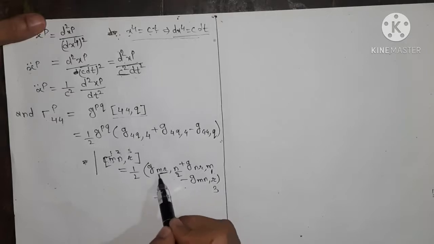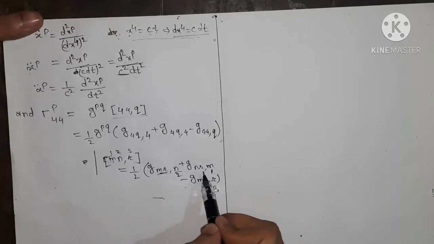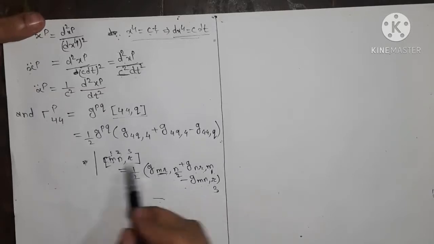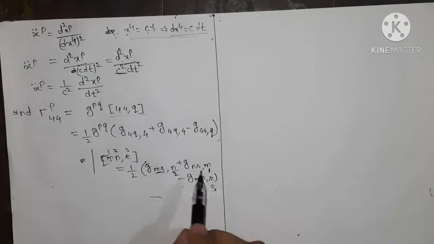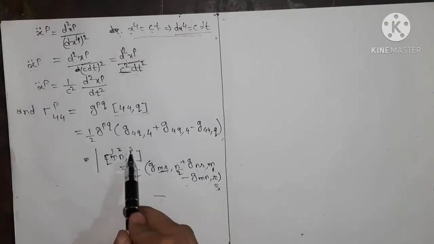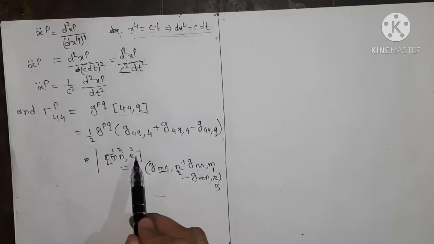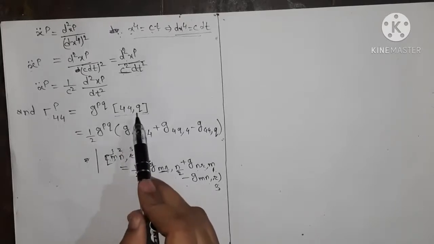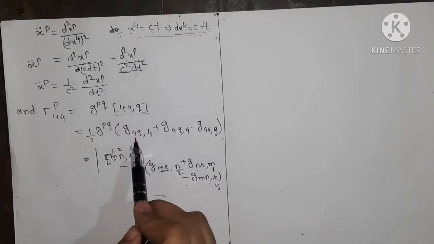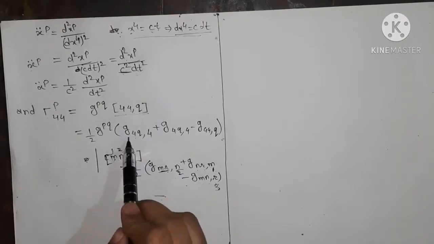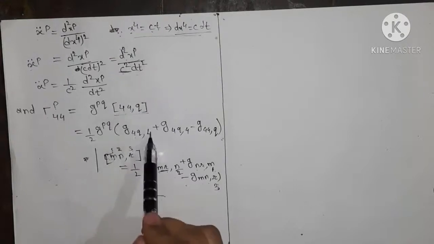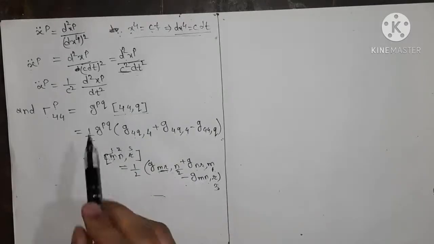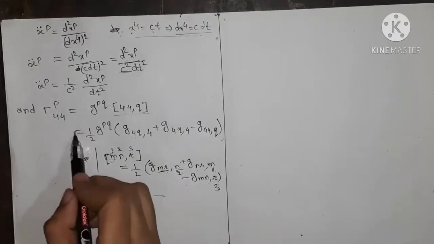If 2 is here, then 1 and 3 are left. If 1 is here, then 2 and 3 are left, and if 3 is here, then 1 and 2 are left. So to remember this formula, remember it in the form of first, second and third, because m, n, r always change. Here it is 4, 4 comma q. If you write the formula and then write out each step, it becomes lengthy, so directly remember comma 2, comma 1, comma 3. Remember the formula in this way; it is more helpful to you.